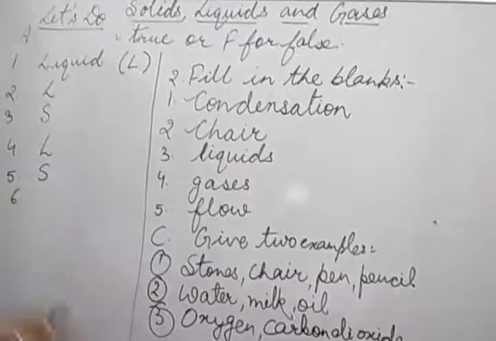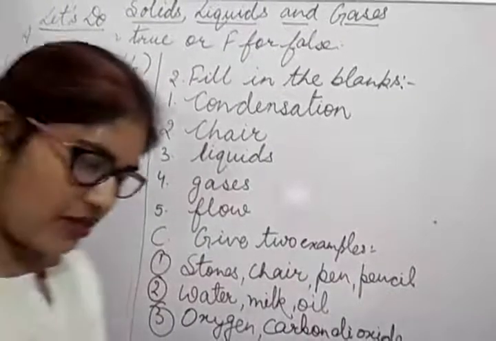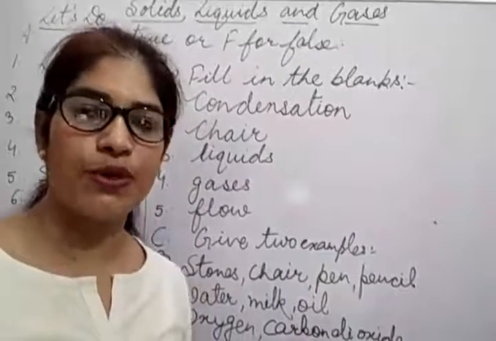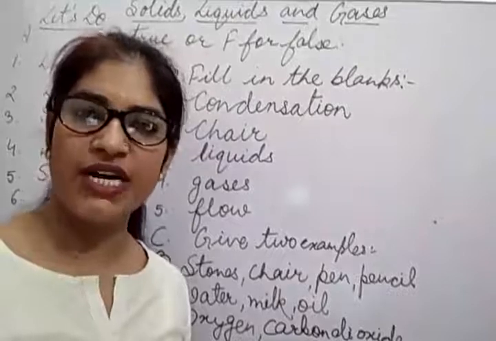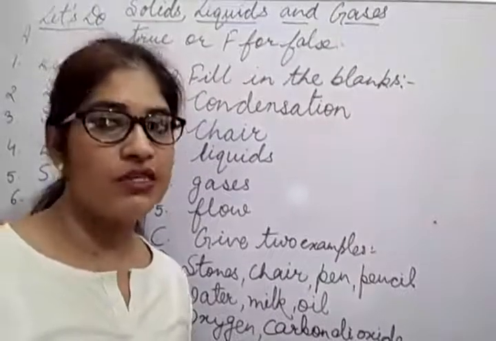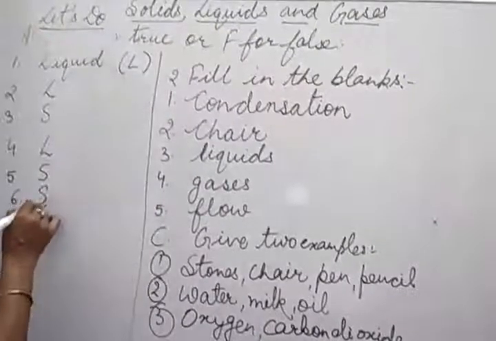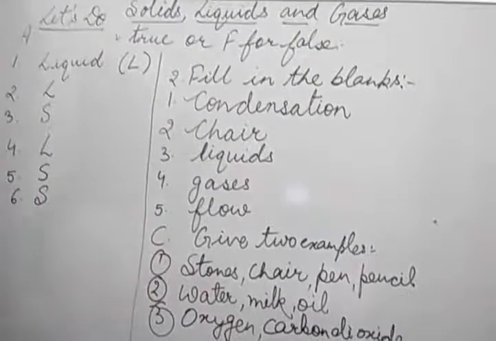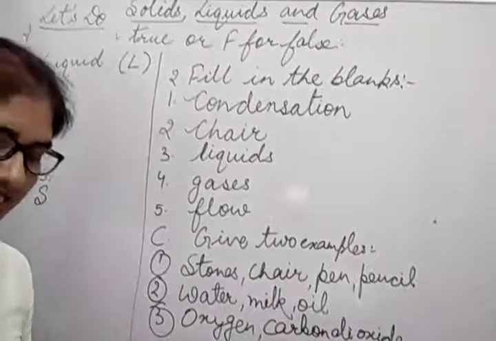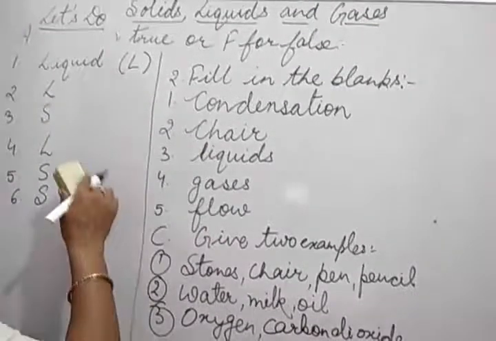Then sixth one is the desk that you use in your school. The desk that you use in school, on which you sit, on the table. Whenever you write on it, you keep your things on that, you sit on that. So that is also solid. So you can write here S. Now we will do the last question. Let's think and answer.